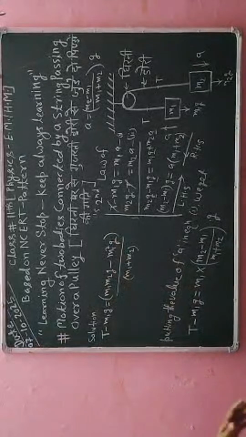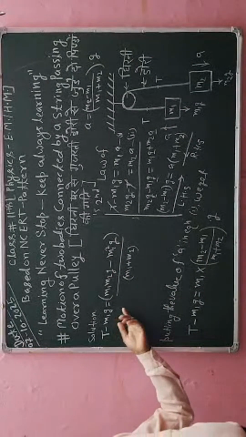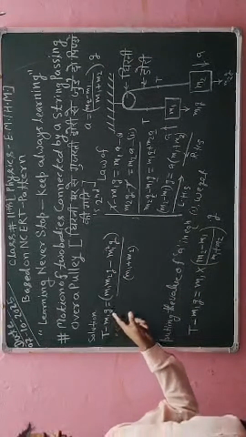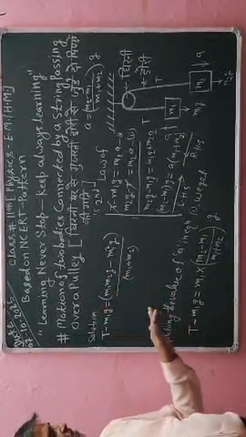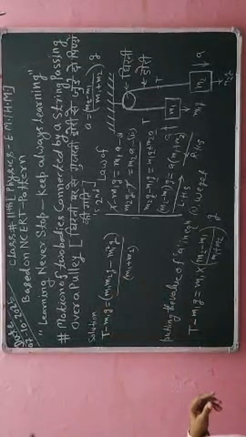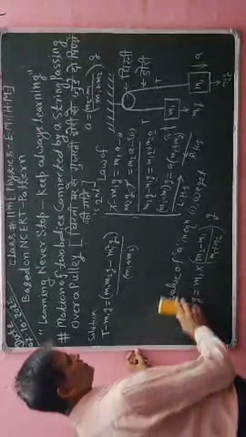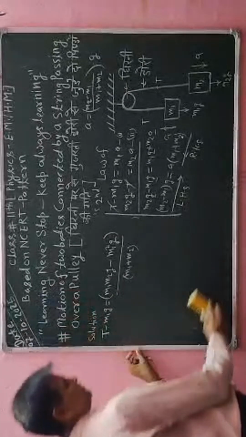Now further I will transfer this minus m1 g to the right hand side, and after simplifying I will get a result. Okay, students, so you concentrate here for understanding its value.